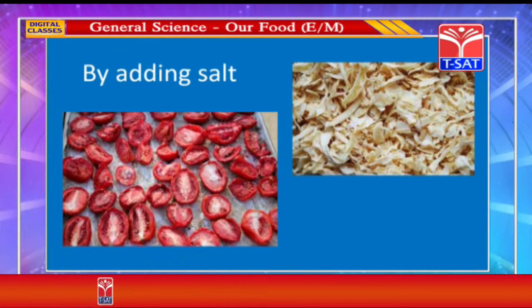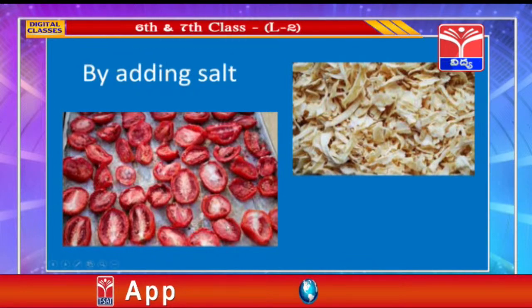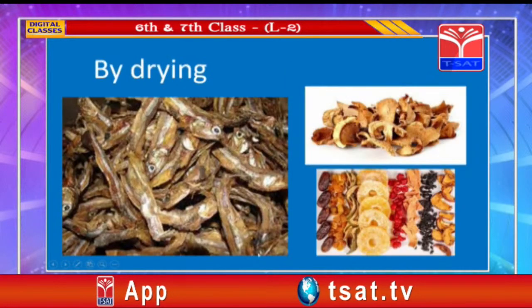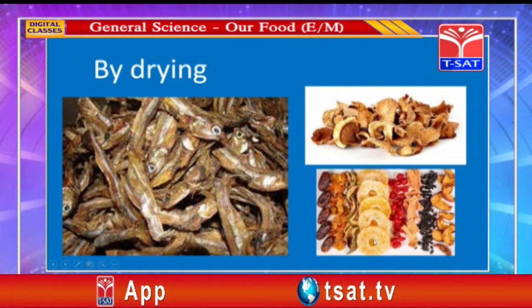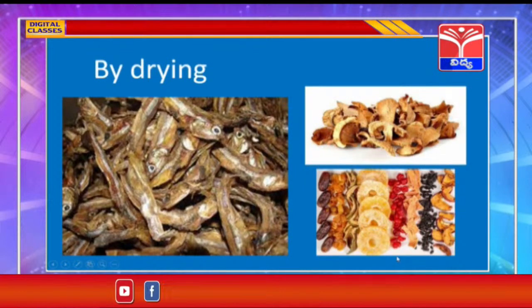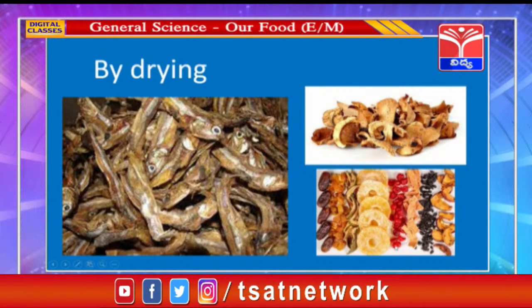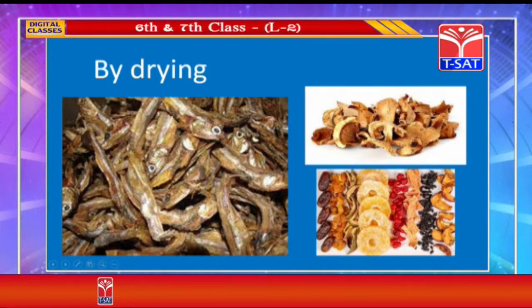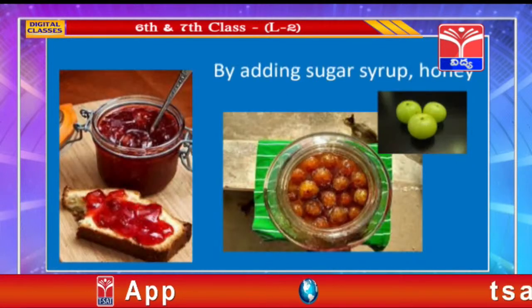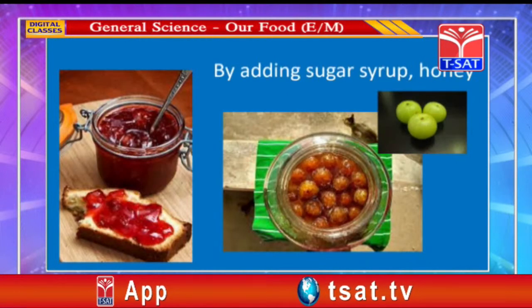Now the third method is by drying. Like this we can do fish and some vegetables and some fruits. Dry fruits we have seen, no? This is the dried orange, you can see, kismis, and some other fruits are also dried to preserve them. Now the next method is by adding sugar syrup and honey.